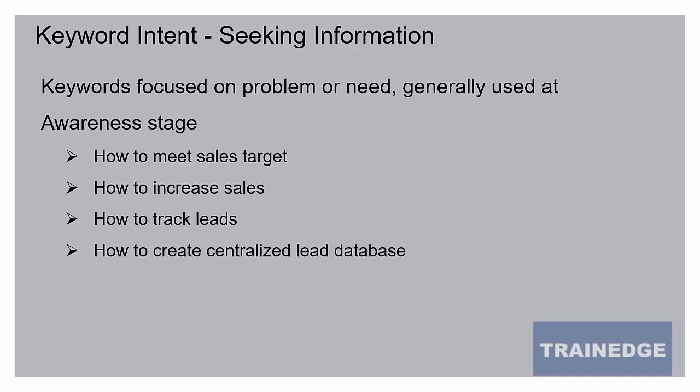And they're going to be using Google with this at the early stages of their research to find a solution to the problem of low sales. When they start searching for a solution, this is what they're going to search with. Okay, I have low sales. Let me see how I can solve this problem. So what is my problem? I am not able to track leads. So go to Google and see how to track leads, how to create centralized lead database. So these keywords, as you can see, are seeking information, and they are most likely to be used at the awareness stage.